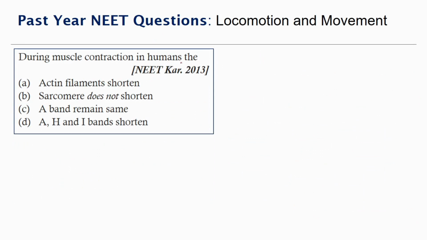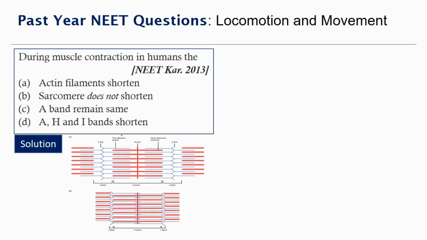During muscle contraction in humans, the actin filament shortens, the sarcomere does not shorten, the A band remains constant, the H and I bands shorten. So let's look at the contraction procedure. So we have the muscle fibers here. Sorry that the diagram is quite cramped. So let's just see. We have the actin filament, myosin filament, and we have the A band, and we have the H line. Here we have the Z lines.